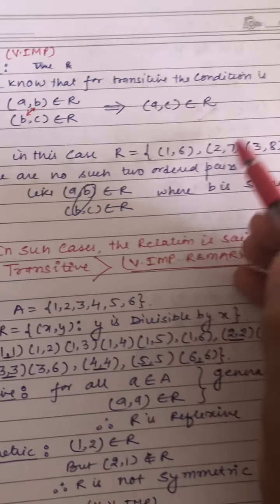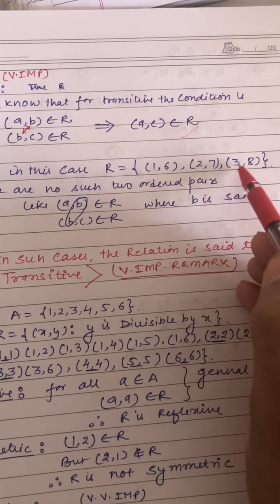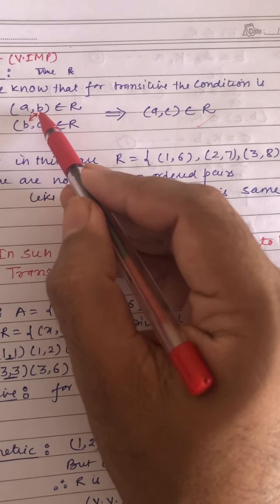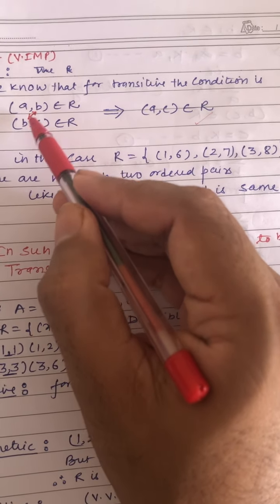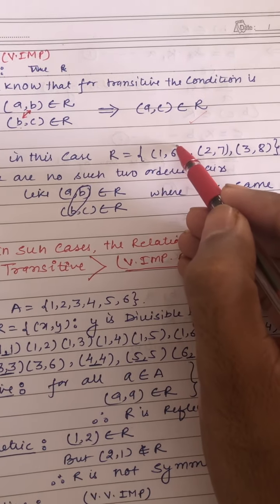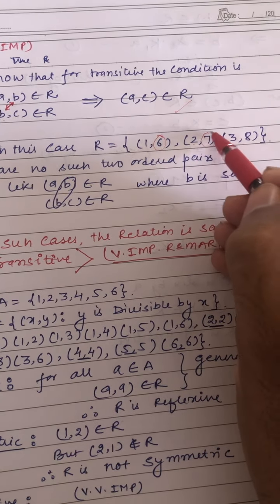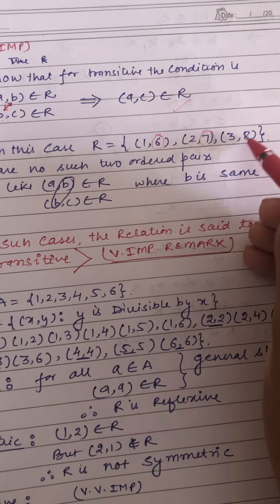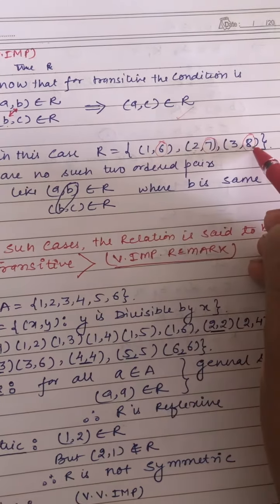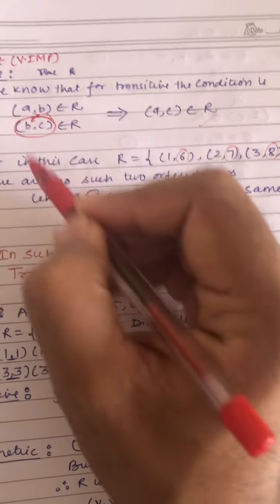Now in this case, since we have in the relation three ordered pairs (1, 6), (2, 7), (3, 8), this condition is not satisfied. Where the first ordered pair is ending at B, the second ordered pair should start with B. The first ordered pair ends in 6, so there is no pair starting with 6. The second pair ends at 7, and there is no pair starting with 7. Similarly, the third ordered pair ends in 8 and there is no pair starting with 8. That means in this case we will not get this term (B, C).